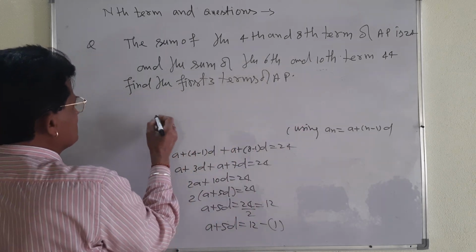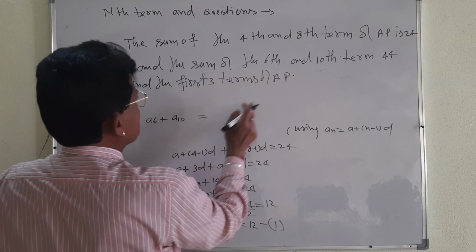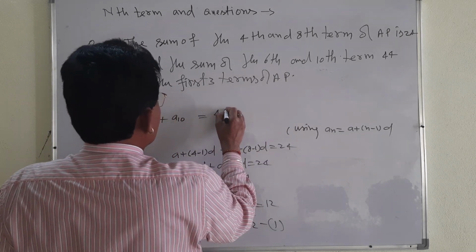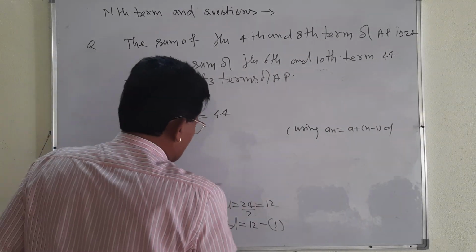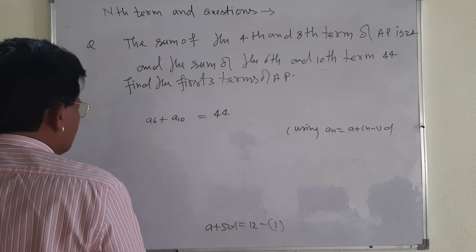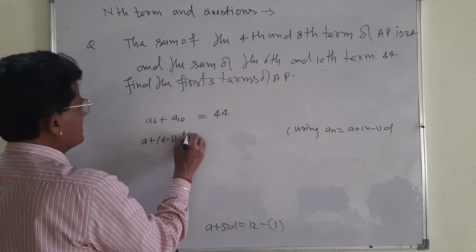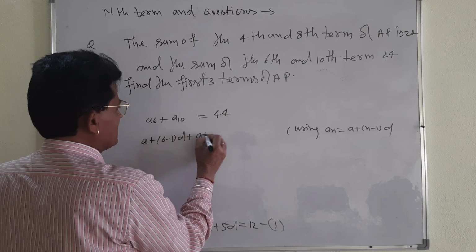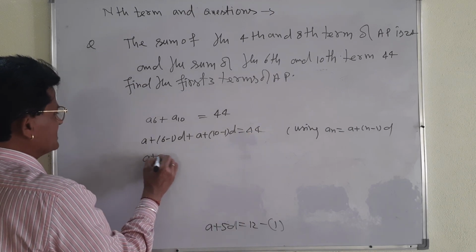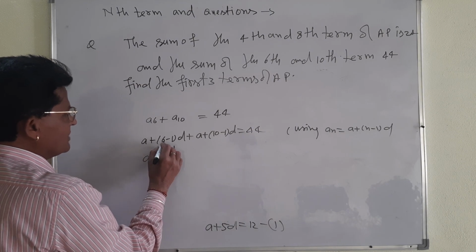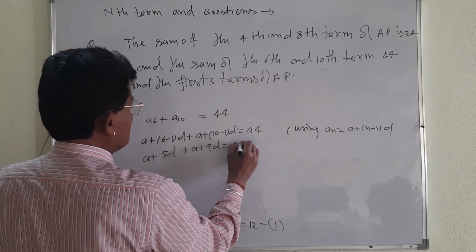What is that? 6th term, a6 plus a10 will be equal to how much? 44. As I told you, similar kind of formula you are going to use. Okay, then what it will be? a plus 6 minus 1 d plus, in place of a10, a plus 10 minus 1 d is equal to 44. a plus 5d, because 6 minus 1, plus a plus 9d is equal to 44.